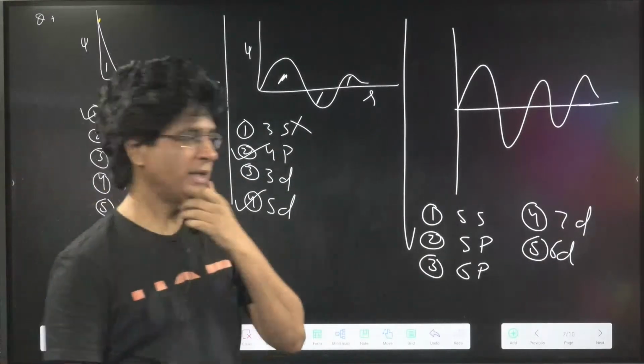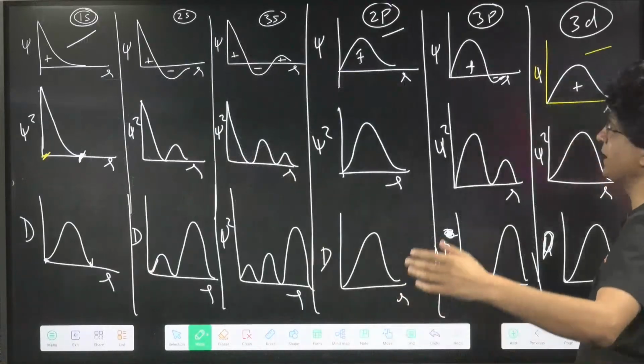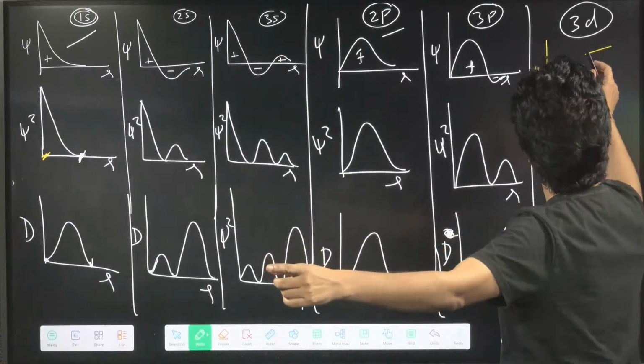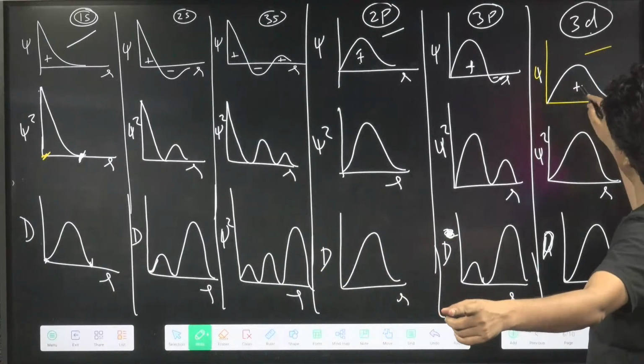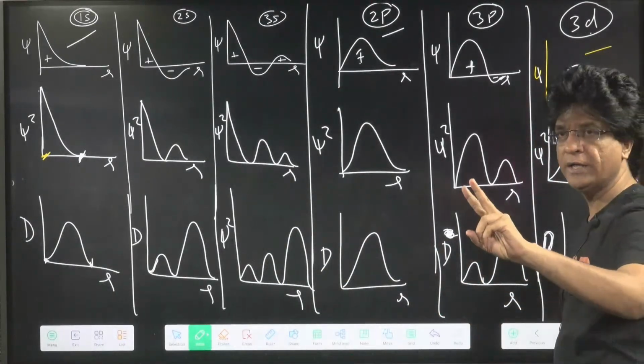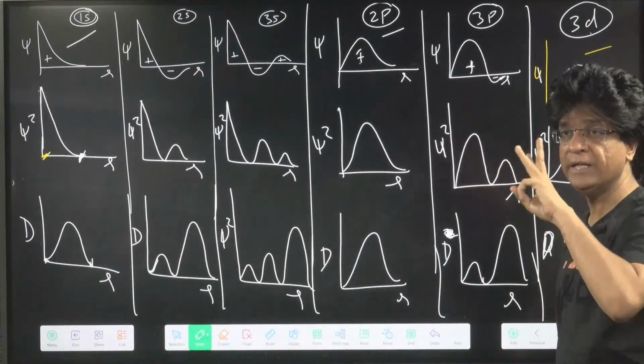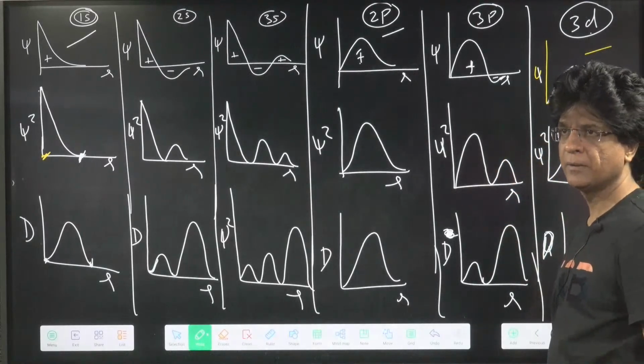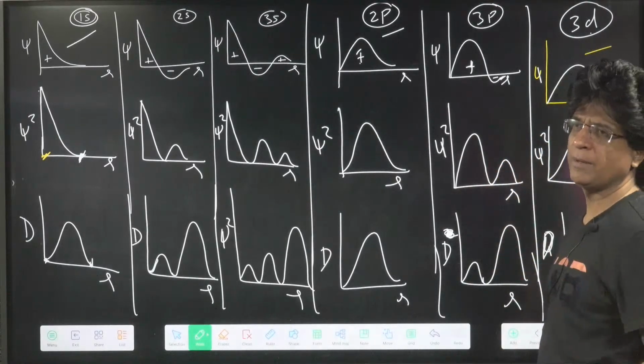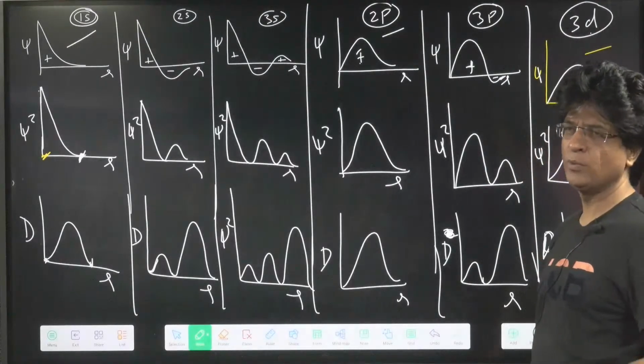Beta dekho, idhar dekho, aap samajhte nahin. For 3d there is only 1 lobe. For 4d 2. For 5d 3 lobes will be there na beta.